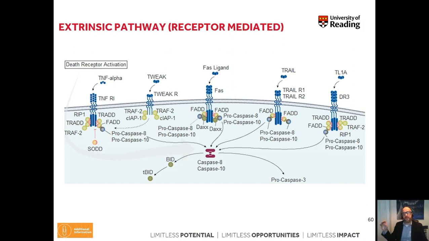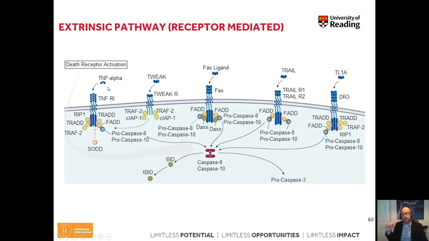Also, in terms of ligands that induce apoptosis, there are plenty of different molecules that can induce this process. For example, tumor necrosis factor alpha, we have heard about this protein already. This is actually a pro-inflammatory protein.